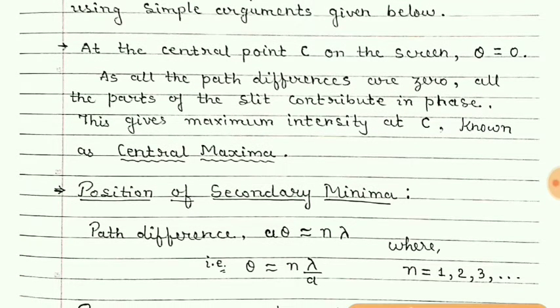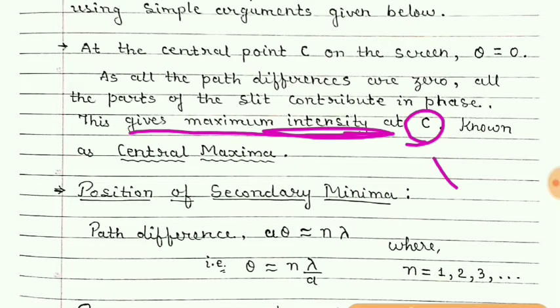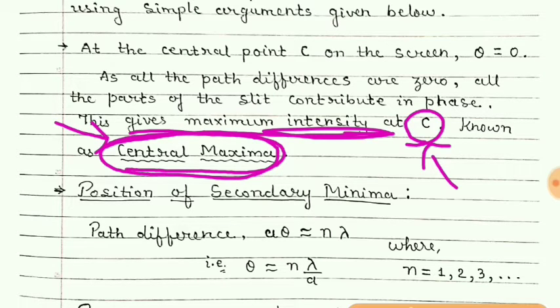And so this will give us maximum intensity at point C, because there is no phase difference. So we get maximum intensity, a bright spot, at the center of the screen, and that bright spot having maximum intensity is called the central maxima.